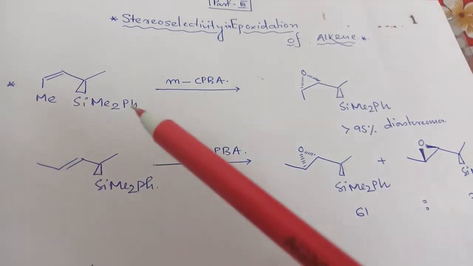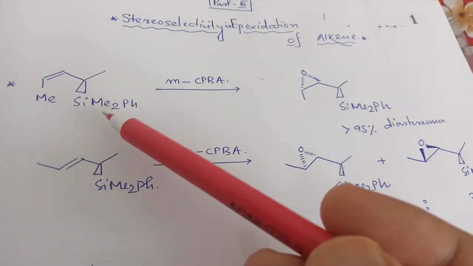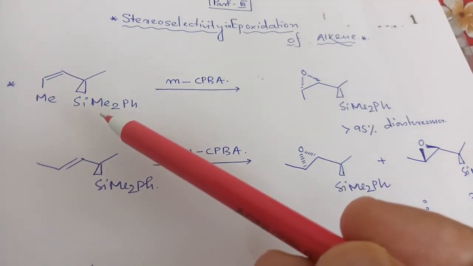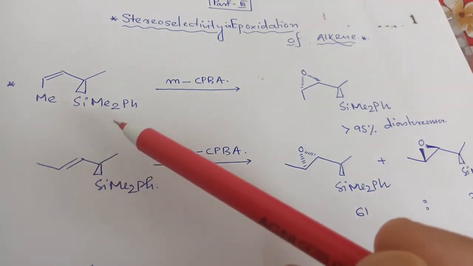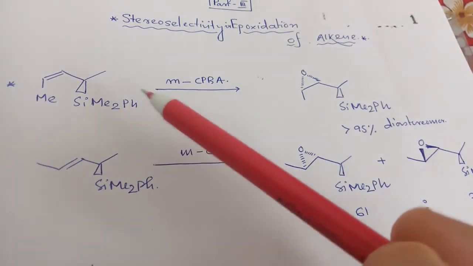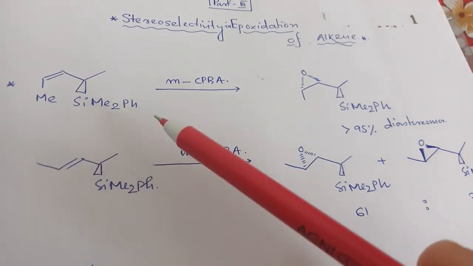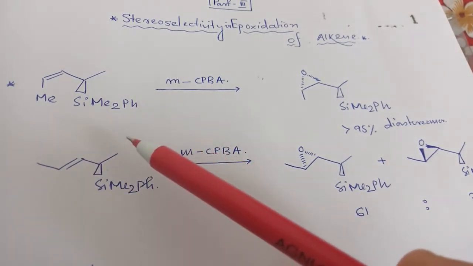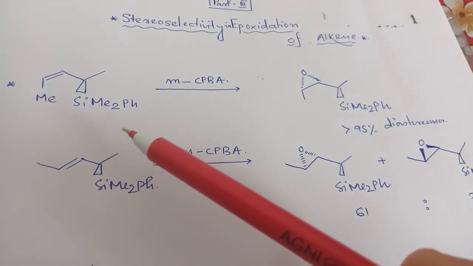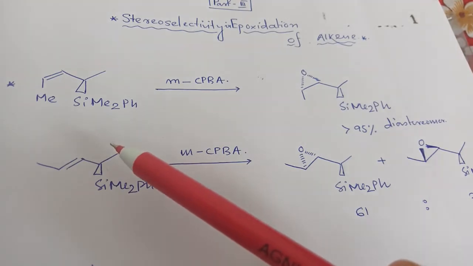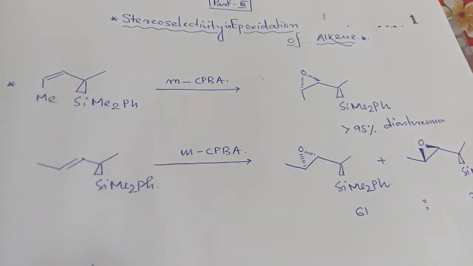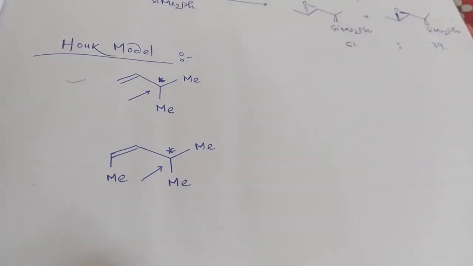Okay, to predict the exact epoxidation, that is which type of epoxide will be the major one, either it may be below or above, we need to know the exact conformation of a chiral alkene, and it was beautifully done by Houk. So it is called the Houk model, and first we will learn about the Houk model, then we'll solve the problems.